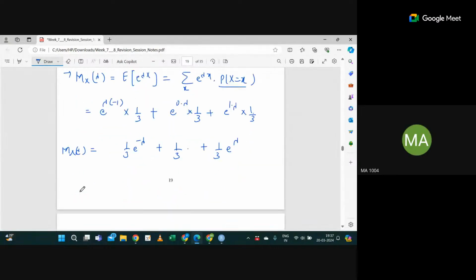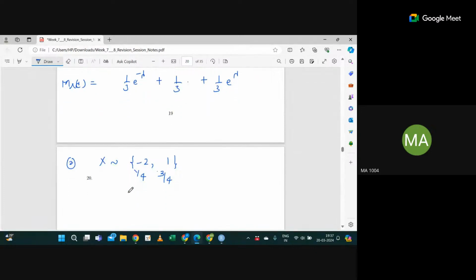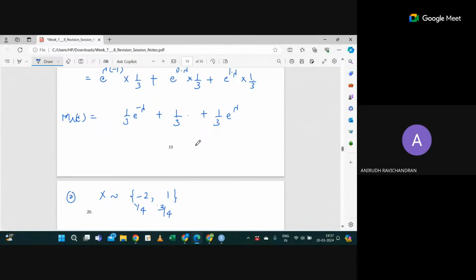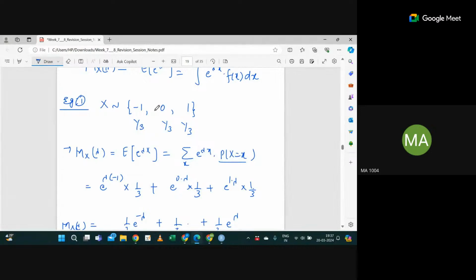Now I'm giving another distribution. Suppose x takes the values -2 and 1 with probabilities 1/4 and 3/4. Tell me what MX(lambda) is. Someone asked what values lambda takes in the previous question. Lambda is not given here. It's just the expectation of e raised to the power lambda x; only the values of x and their probabilities are given to you.